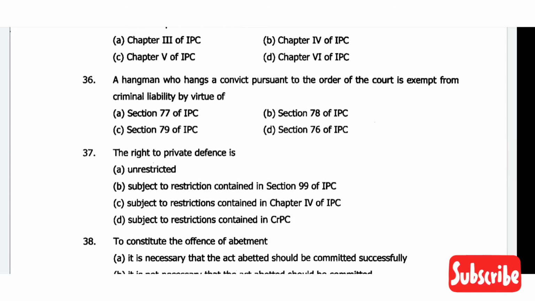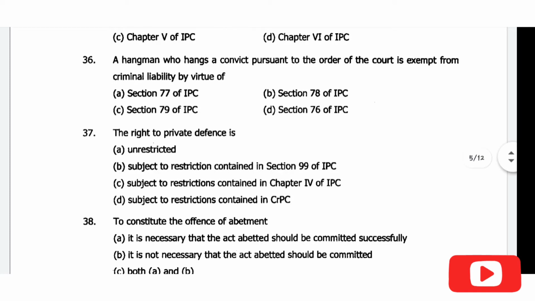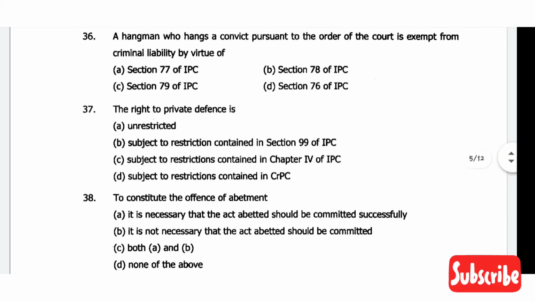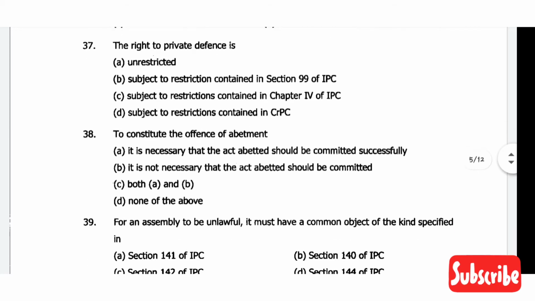Then comes question number 36. A hangman who hangs a convict pursuant to the order of the court is exempt from criminal liability by virtue of section 78. Under section 78 he is exempted from criminal liability. Then question number 37. The right to private defense is, the correct answer will be option B, subject to restrictions contained in section 99 of IPC.